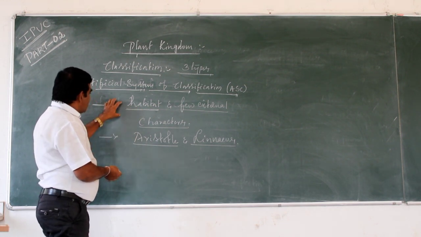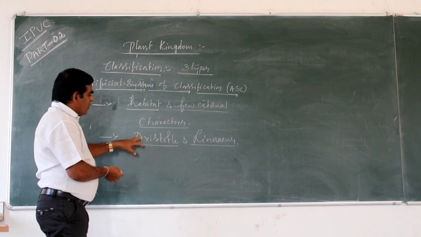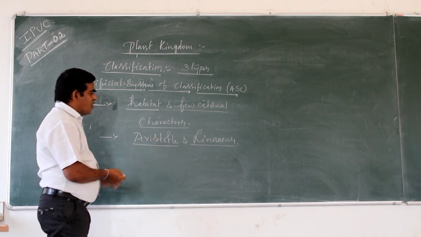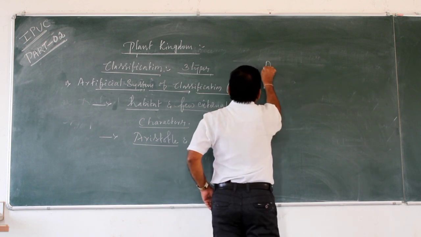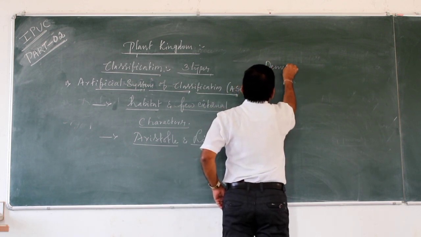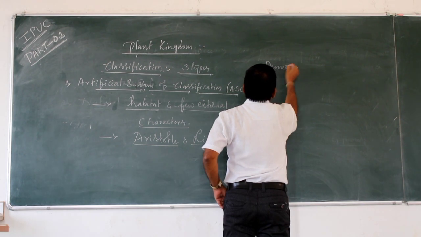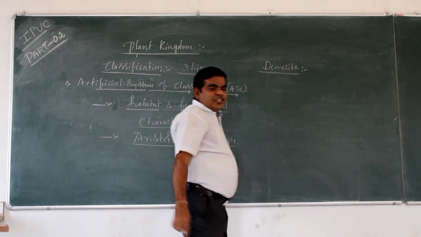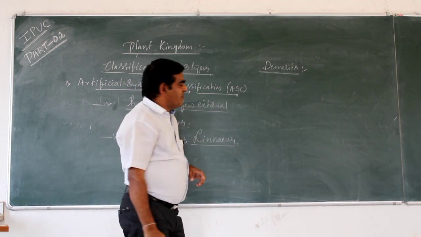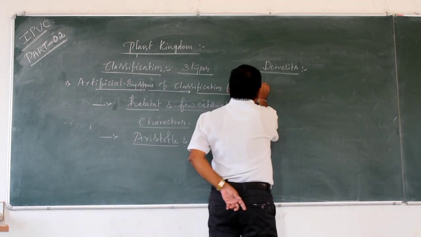This system was proposed by earlier taxonomists like Aristotle and Linnaeus. So, the demerits of the artificial system of classification.